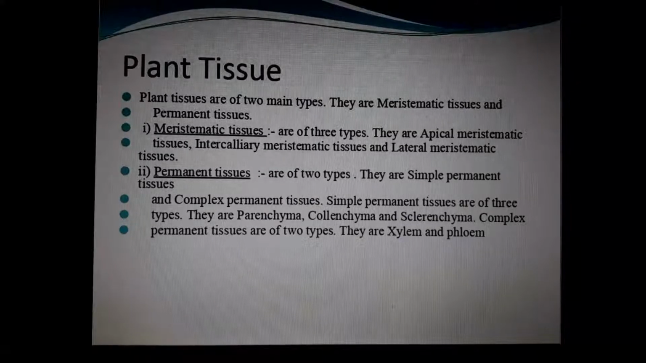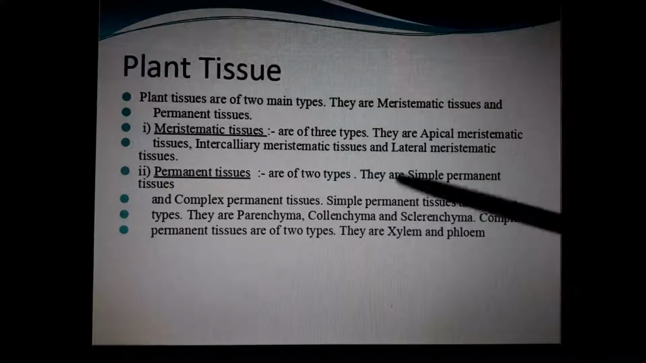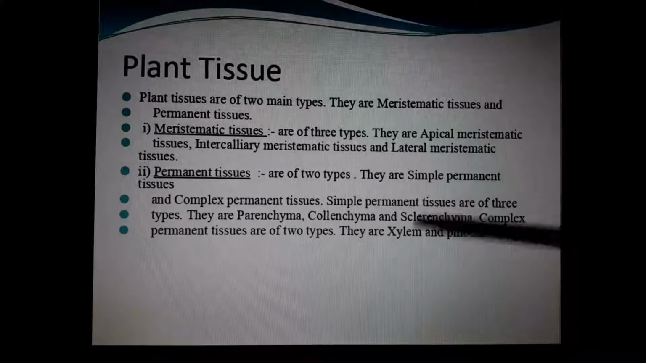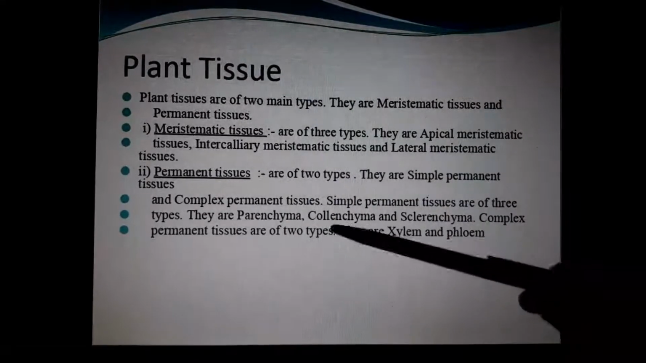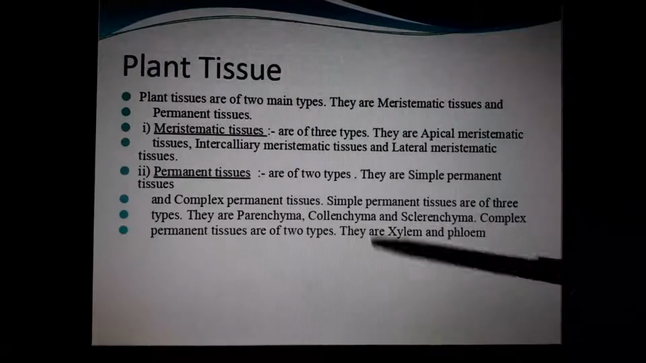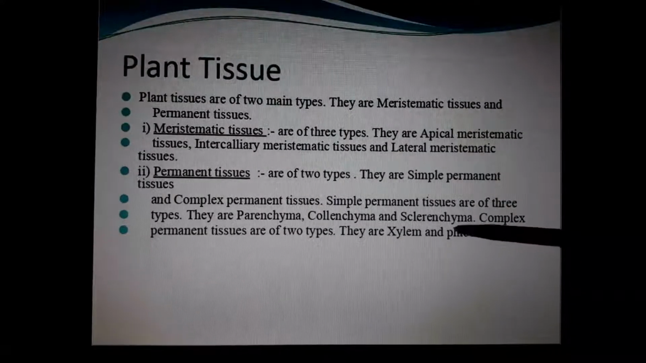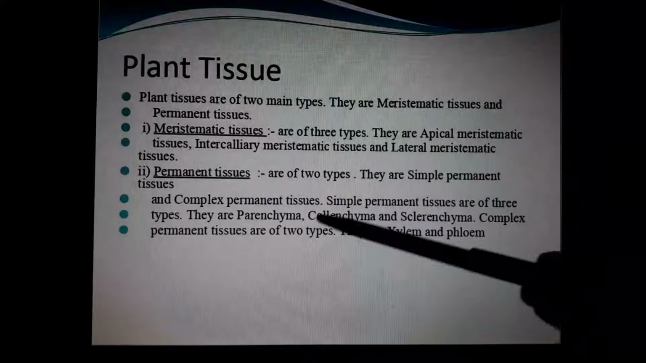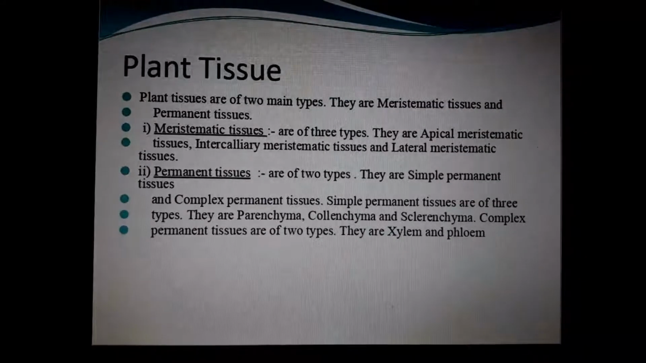Next one is permanent tissues. Two types of permanent tissues are there: simple permanent tissues and complex permanent tissues. Just study those names. Simple permanent tissues are of three types. This one is also, you want to study it: parenchyma, collenchyma and sclerenchyma. You want to study it as it is. Complex permanent tissues are of two types, the xylem and phloem.